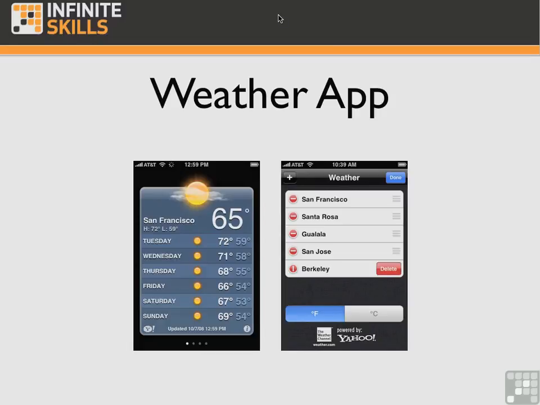That's a lot easier than going back to the home screen, launching the Settings app, adding the new city or deleting a city, and then launching the Weather app again. And you will probably want to change cities while you're traveling. So this type of preference really belongs in the app. With the My World sample app, we could go either way. We could set up preferences using the Settings app, assuming that they're rarely changed by the user, or we could set up preferences from inside the app, assuming that they're changed frequently by the user. And to make My World a better example, I'm going to show you how to do it both ways.